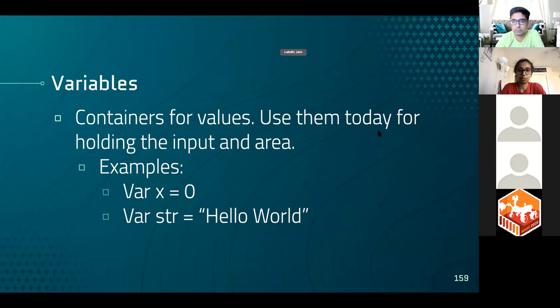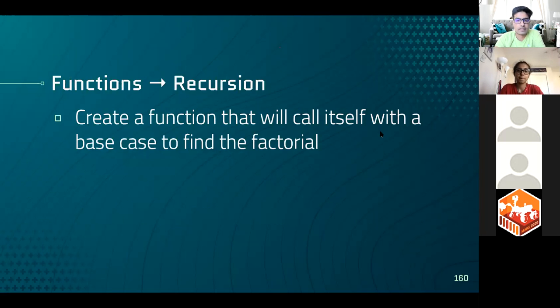So if we have def function, and then inside those parentheses, it's that x that is the parameter, which we will be using today. Exactly, guys. And we're going to be using a function which is going to use that idea of recursion. A function which will call itself to find the factorial, and we'll have to think about what the base case will be, which makes sure our function is not going to be called an infinite number of times, along with the other case going on in the else condition.